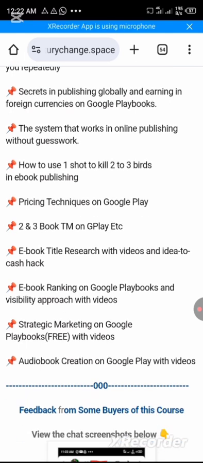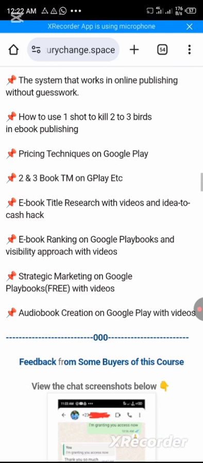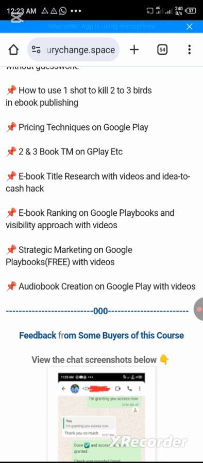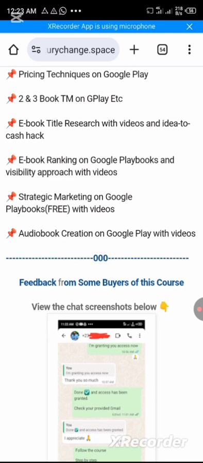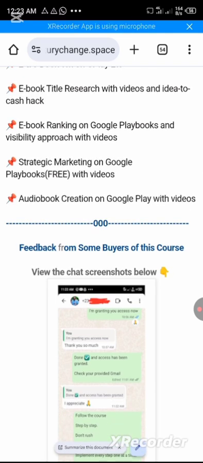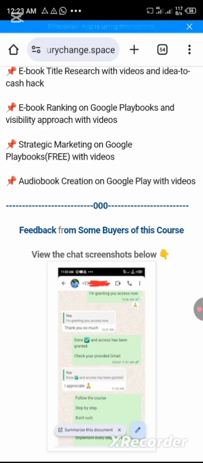How to use one book to get two to three bestsellers in ebook publishing. Pricing techniques on Google Play. Ebook title research with videos, and idea-to-cash hack. Ebook ranking on Google Play Books and visibility approach, with videos. Strategic marketing on Google Play Books is free, with videos. Audiobook creation on Google Play Books, with videos. So you are also taught how to create audio.